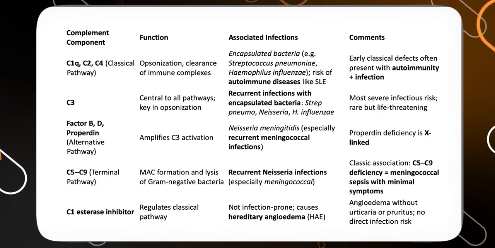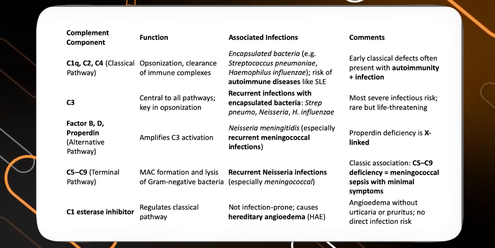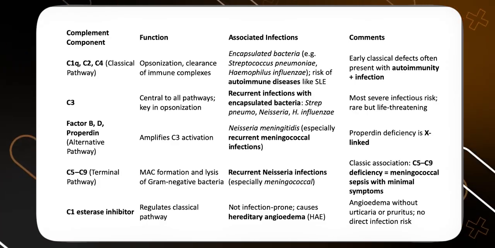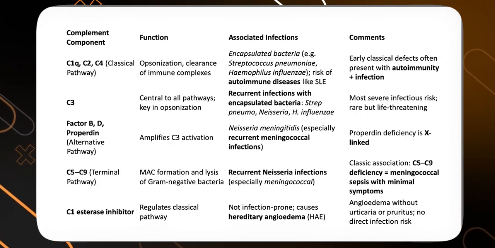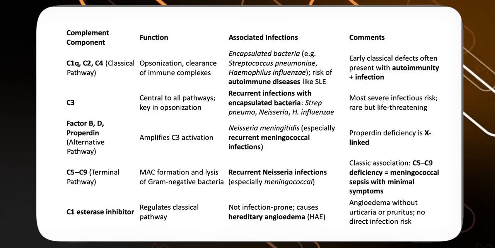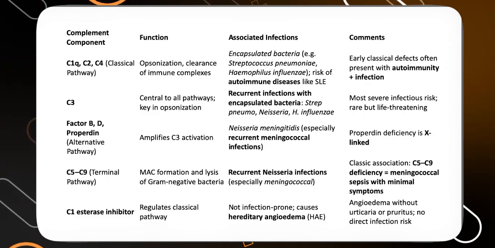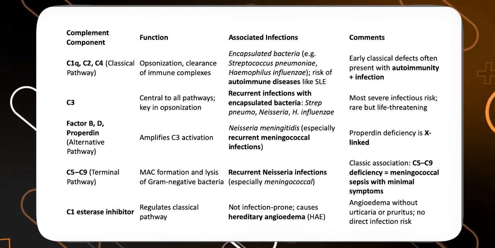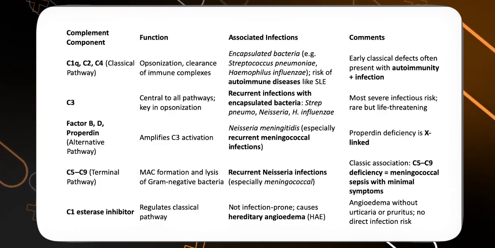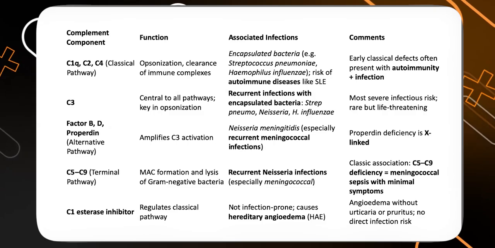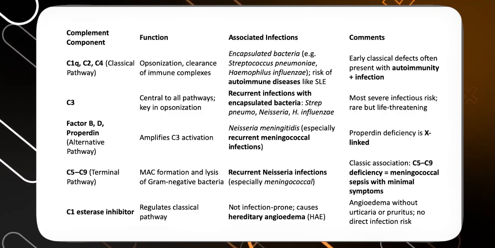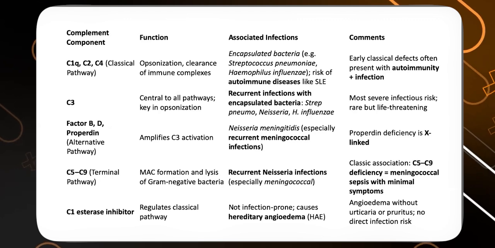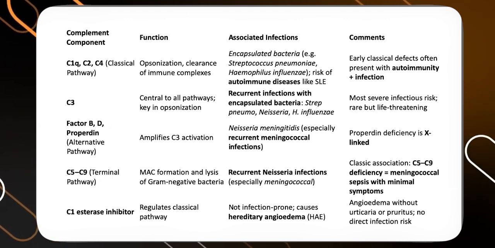These patients usually come very sick with life-threatening infections, because C3 is an integral component of both the pathways. With an alternative pathway defect, they usually develop multiple meningococcal infections, especially in early adulthood or early childhood, such as meningococcal meningitis.